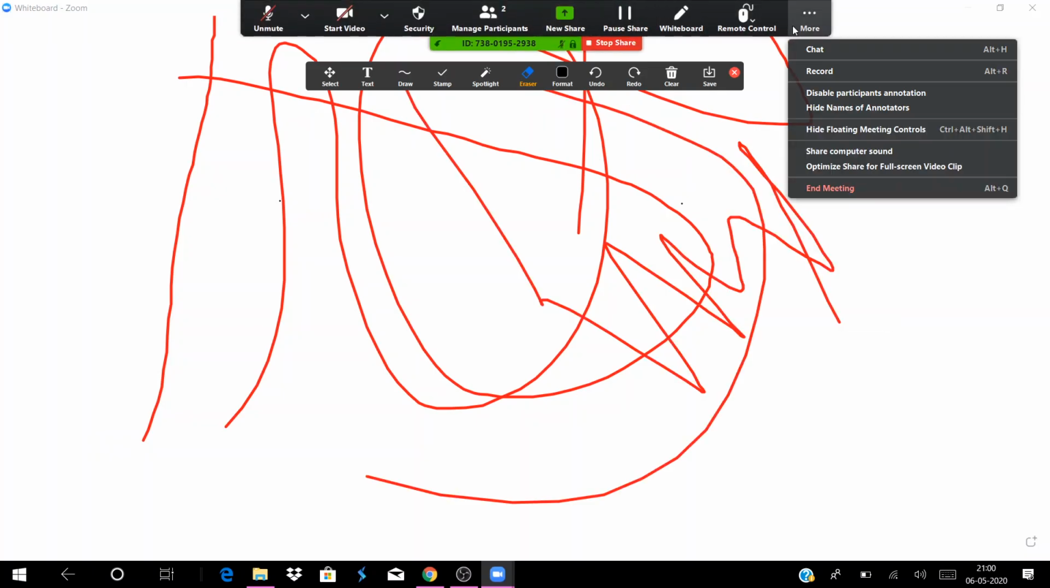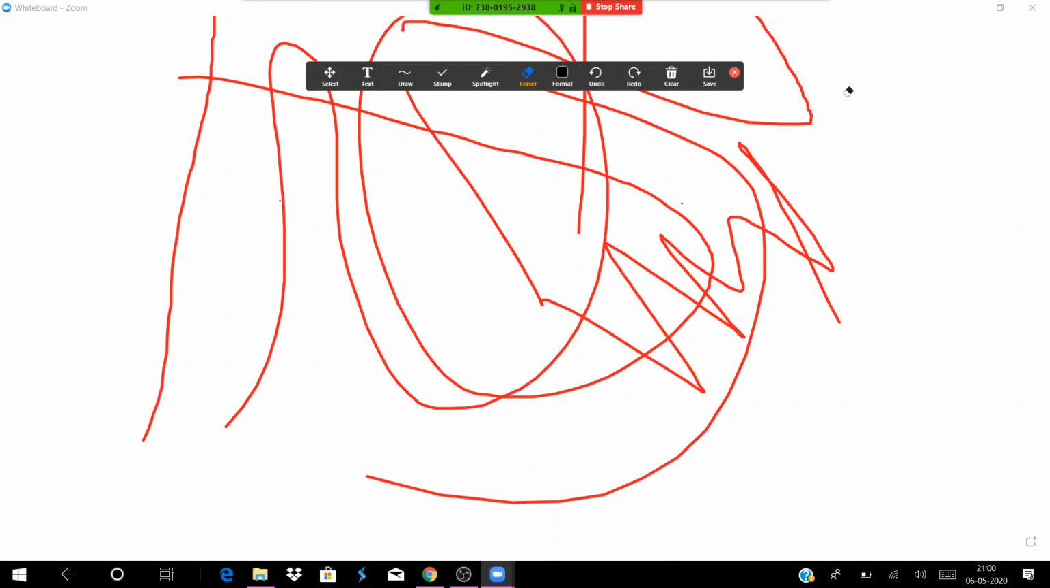Now, if I don't want any disturbance occurring, here again under more, I can choose disable participants annotation. I'll click it, and now I cannot annotate on my mobile. I cannot annotate. That is the thing.